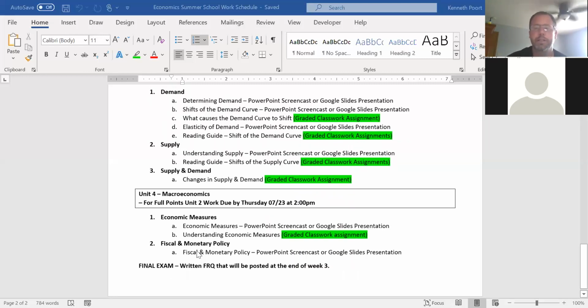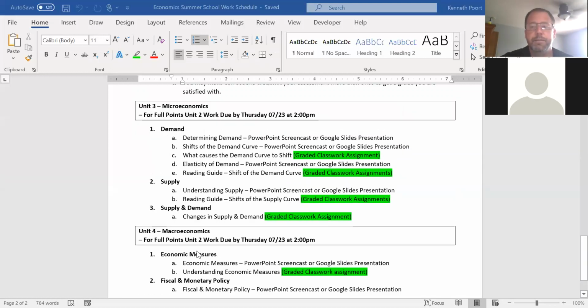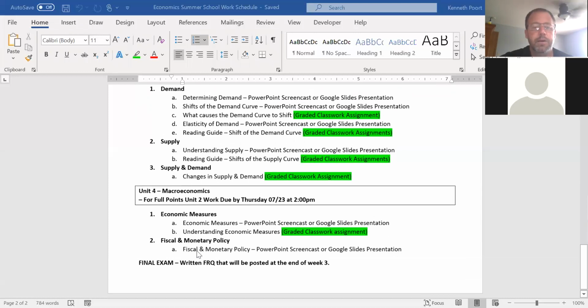You can look through that stuff tonight, review what you need to review, and then, like I said, I will post the multiple choice test tomorrow. This will not be like your previous unit assessments where you can go back and make changes and corrections. Once you submit it, that's it. Okay, so keep that in mind as you're going through the test. Take your time on it and answer the questions to the best of your ability. And anytime between now and then, if you have questions, feel free to shoot me an email, Remind, whatever you need to do.